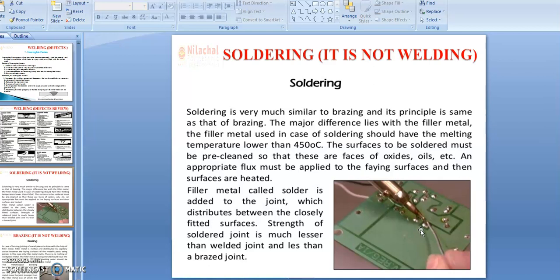Then, if you consider strength, next is brazing, and the last one is soldering. That means soldering is not going to provide any real strength. It is only used for the purpose of sticking, or you can say joining. Okay, then this is the last topic, and we can conclude this chapter.